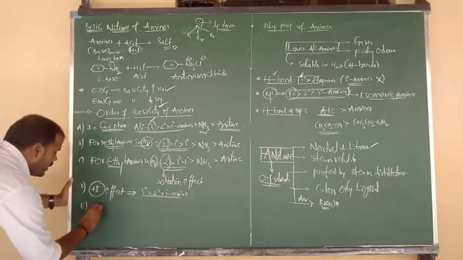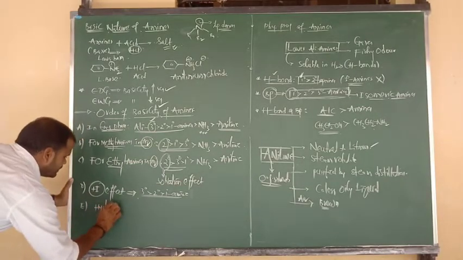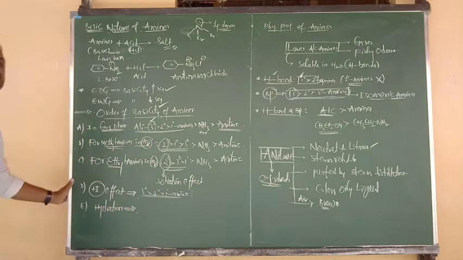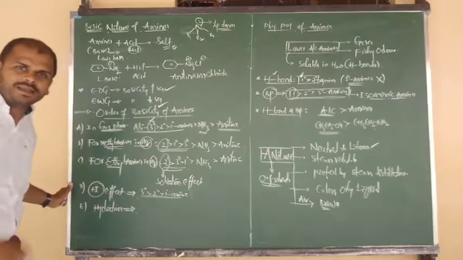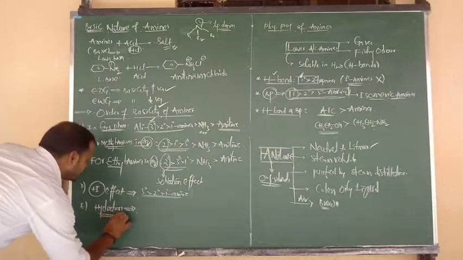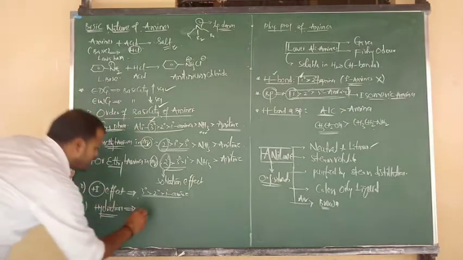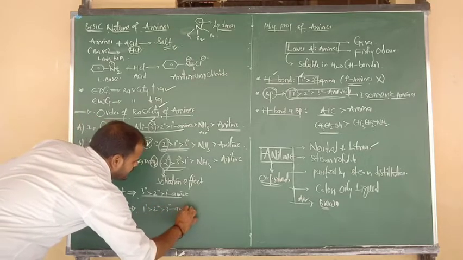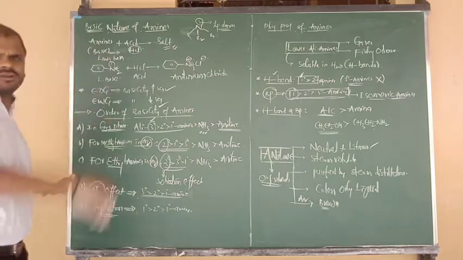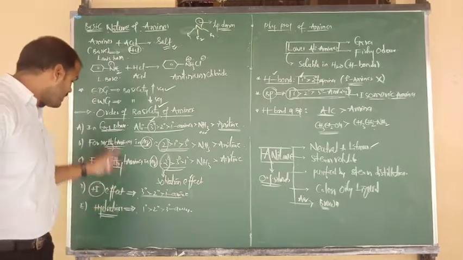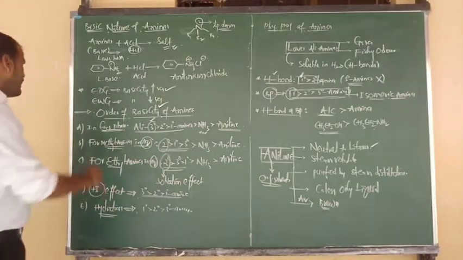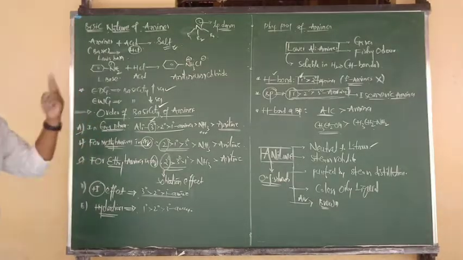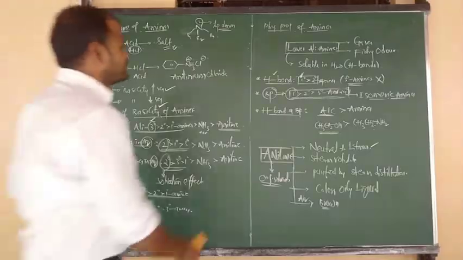Next, I want to tell you with respect to hydration effect, meaning which can easily form more hydrogen bonds. Primary amine, right? So with respect to hydration effect, primary amine is greater than secondary amine, greater than tertiary amine. After that ammonia, after that aromatic amine, that is common. These five rules are very important, especially the first three. And there are another two important points.